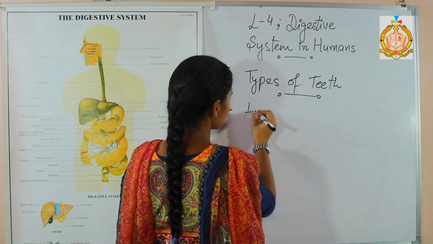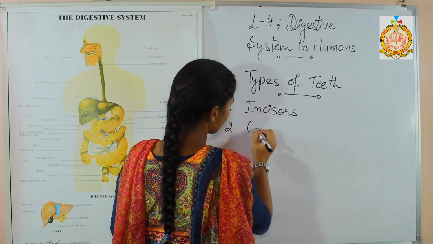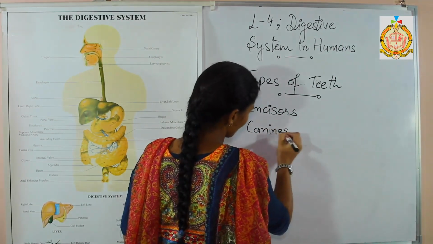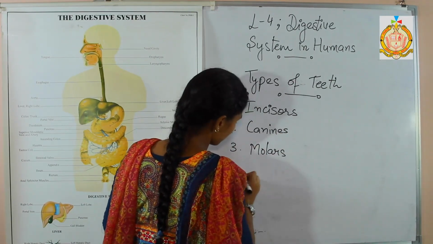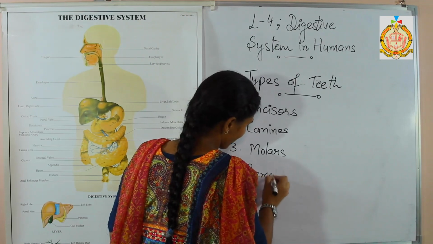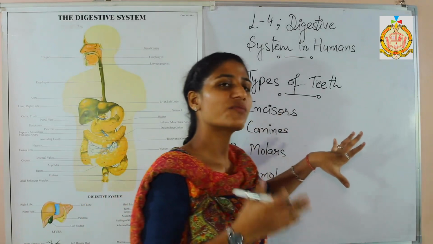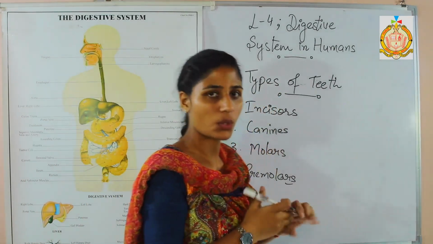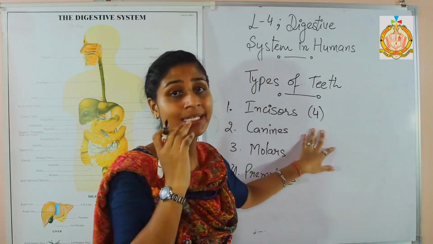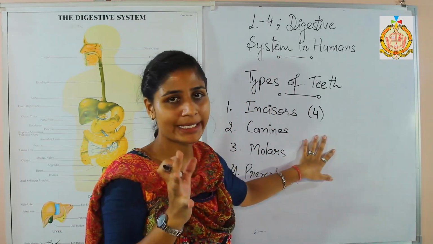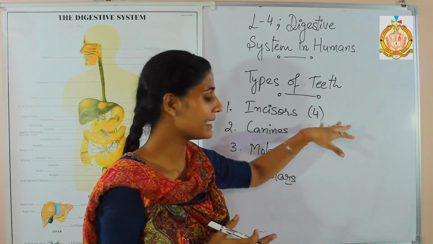First is the incisors. Second, canines. Third, molars and premolars. Now, incisors are the first 4 teeth of our jaw. Incisors are 4 in number in each jaw, so in total they are 8 in number, 4 in the upper jaw and 4 in the lower jaw.